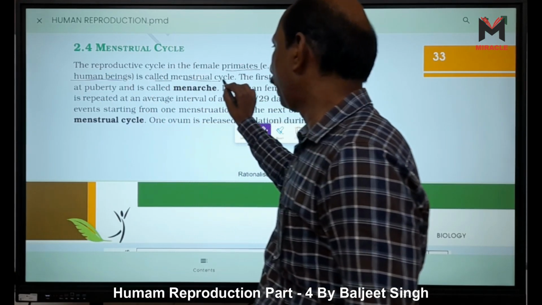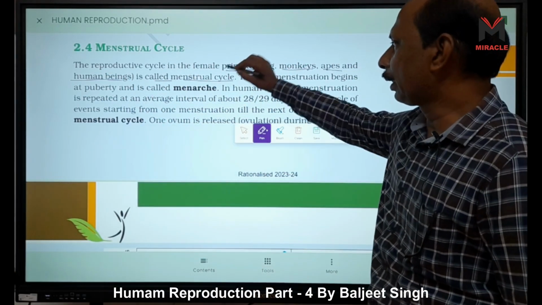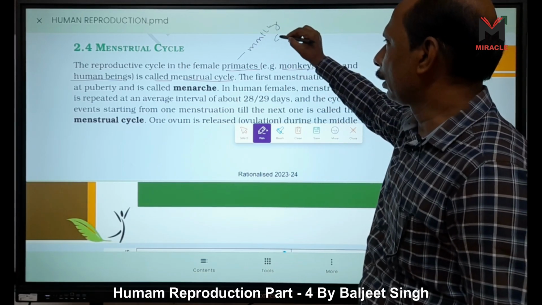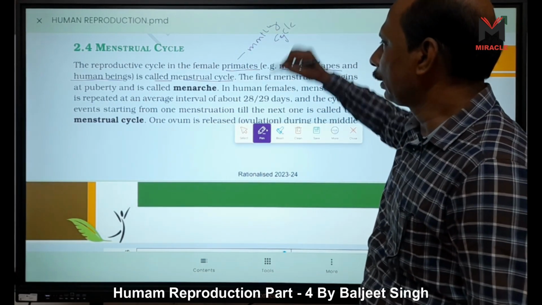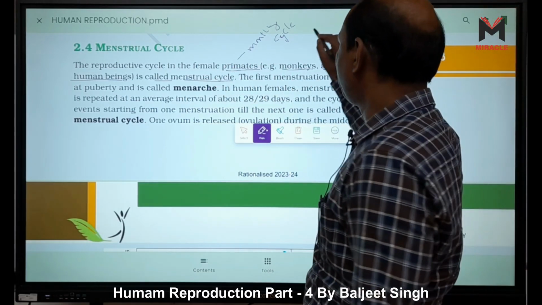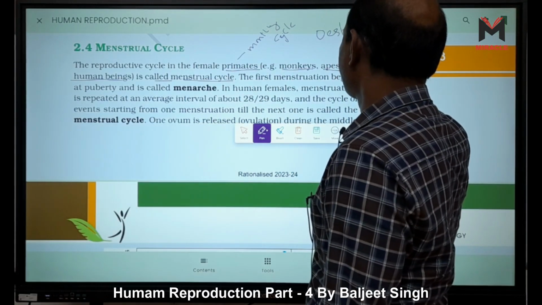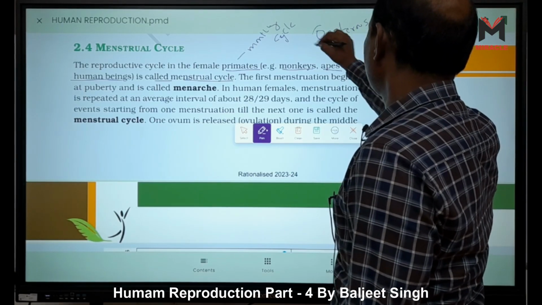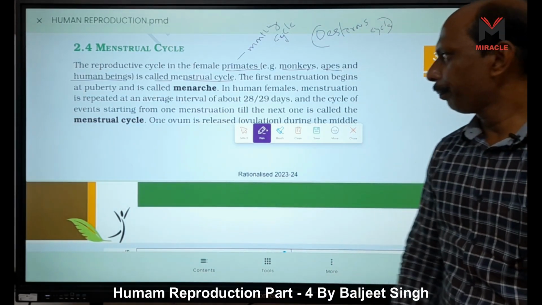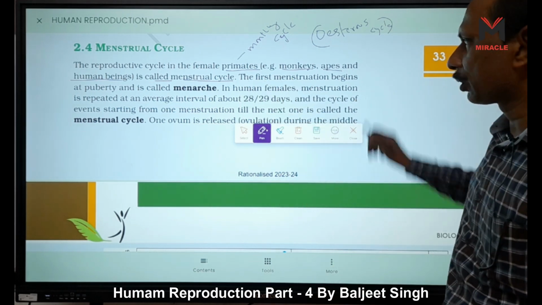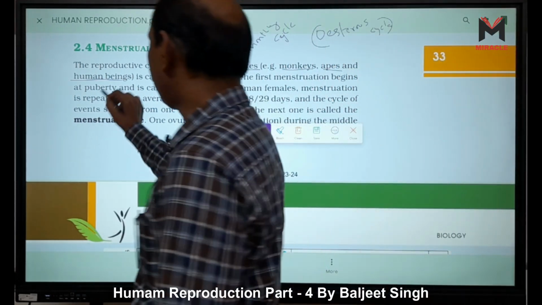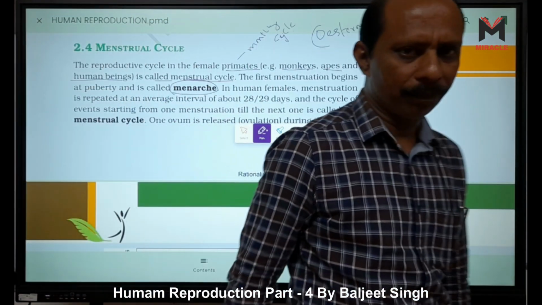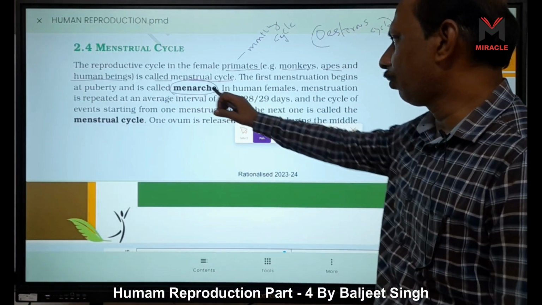They are said to have a menstrual cycle because this cycle is monthly. Other mammals do not have a menstrual cycle, but they have the estrous cycle, so they are seasonal breeders. The first menstruation begins at puberty, and this is called menarche. Menarche means the starting of the menstrual cycle.